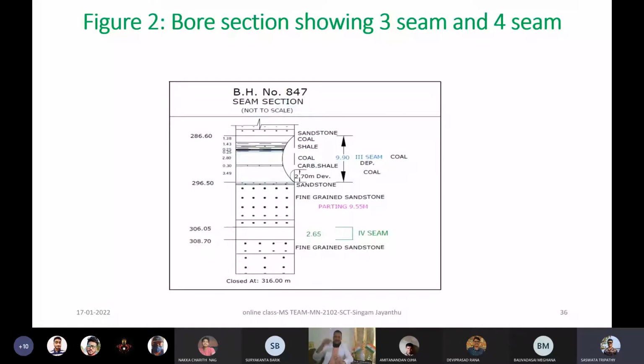Otherwise, primary means we are just entering into the seam, that is the entry to the mine, and then making the trunk roadways. Secondary development, then you may be preparing inside a panel of this much size of coal, pillars, so many things will be there. While doing all these, care should be taken